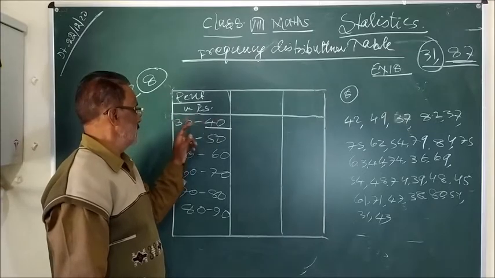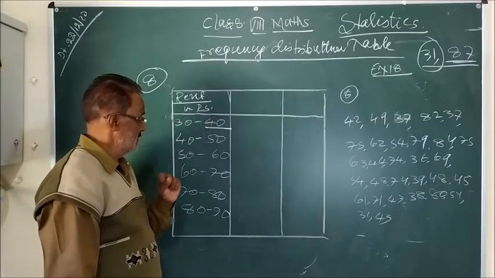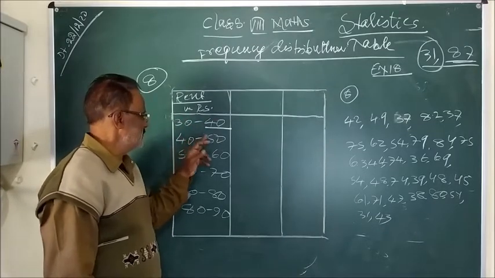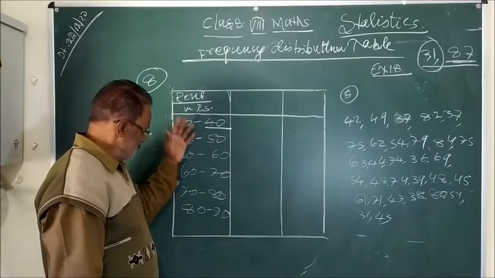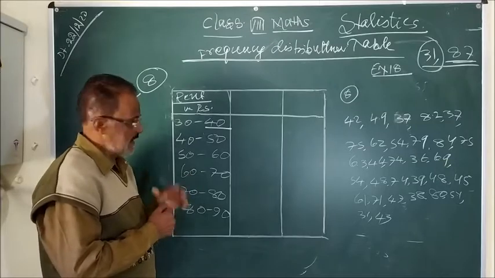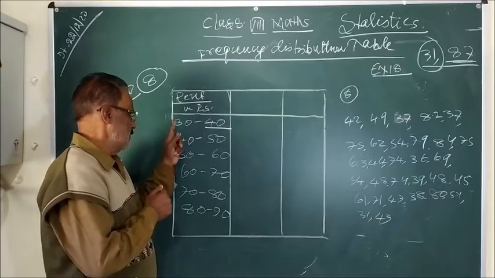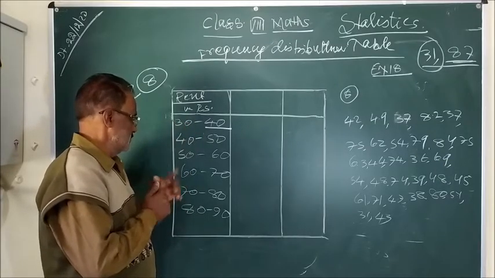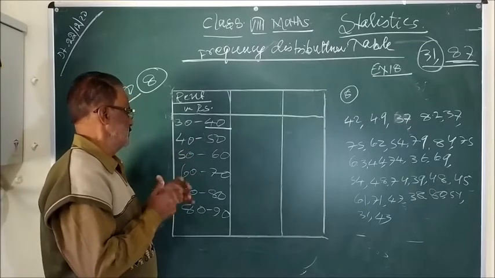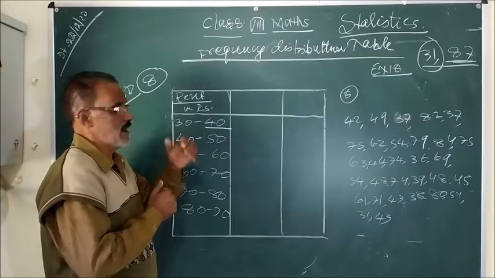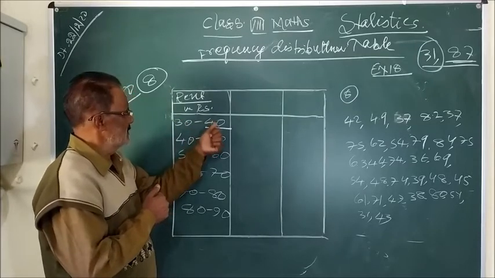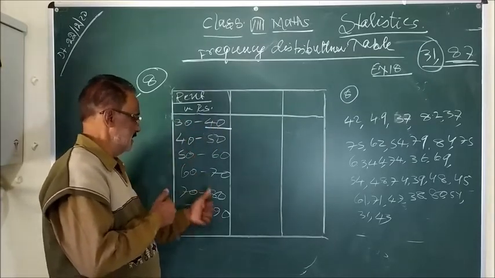Actually you have 30 to 39, and the next will be 40 to 49. But in the class interval it is written as 30 to 40, with lower limit and upper limit. That is the important point you should remember. This value is not taken in this class; it will be taken in the next class, and similarly in other classes.